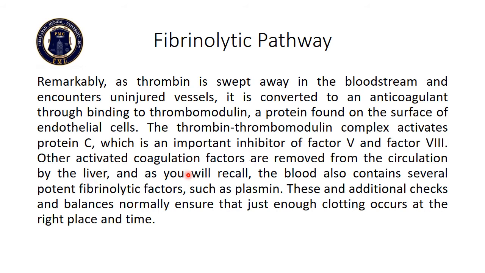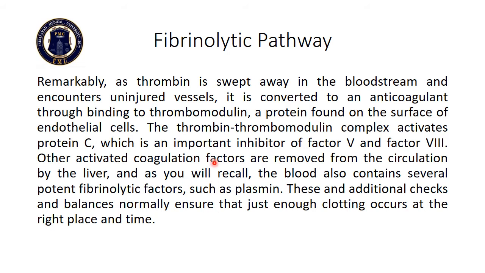Other activated coagulation factors are also removed from the circulation by the liver, because the blood also contains several potent fibrinolytic factors such as plasmin. These and additional checks and balances normally ensure that just enough clotting occurs at the right place and right time.